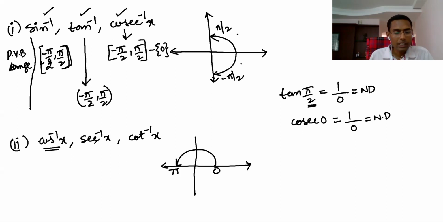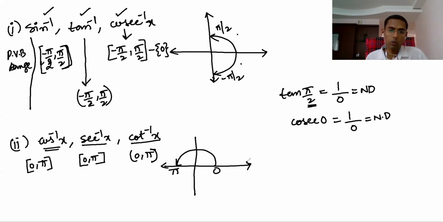Whereas the cos inverse category is this. In the principal value branch, the output must come from 0 to pi. Here its output must come from 0 to pi except one value. You should tell me that one value. Tell me now. Cot inverse x. Here 0 and pi we don't include.